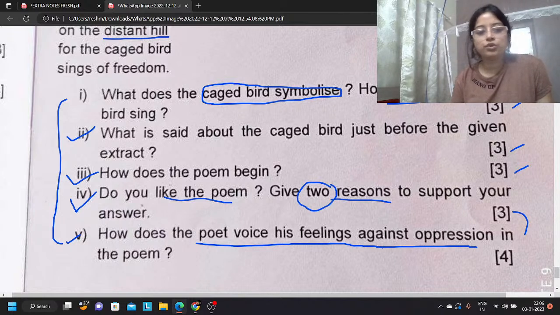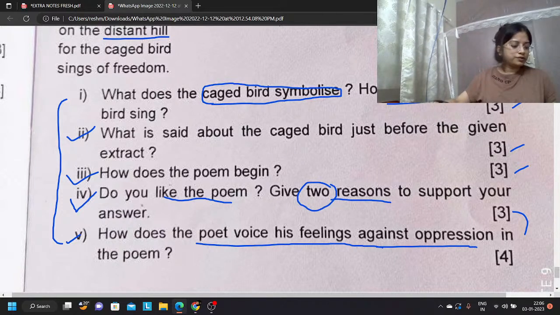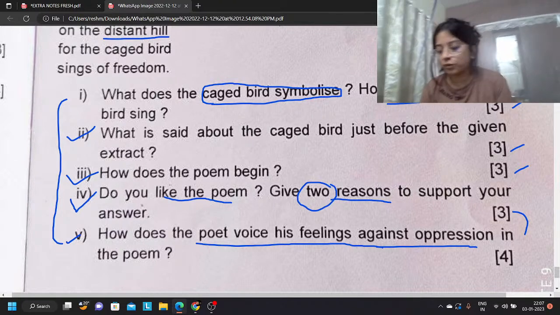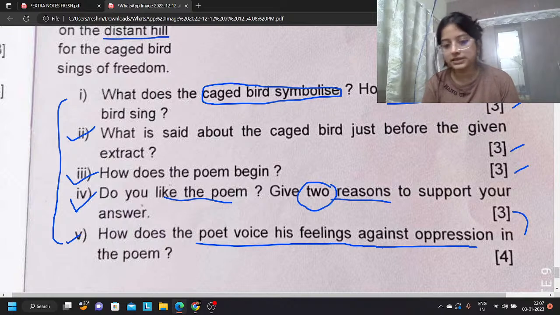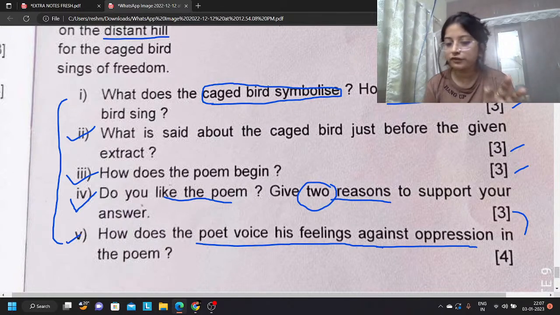Tell me if there is any doubt in these five questions. No, not required. Yusuf, don't attempt an extra question. What happens, I will tell you. I was teaching just a moment back another class where the student did the same thing. The problem is if you attempt an extra question, you tend to lose time. Questions are set in such a way that you have enough time to write properly. If you are writing an extra question, you will hurry in the other questions. In that case, you will lose marks.